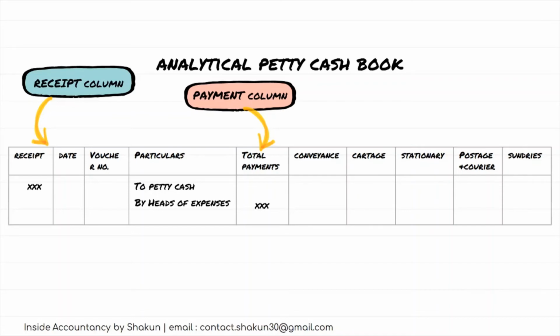Now this petty cash book is balanced at the end of the month or a specified period, and the columns for payments and expenses are also totaled, and the total is always equal in the case of receipt and payment. Basically the balancing is done in the same way as we do in the case of a cash book. We will understand this with the help of an example.